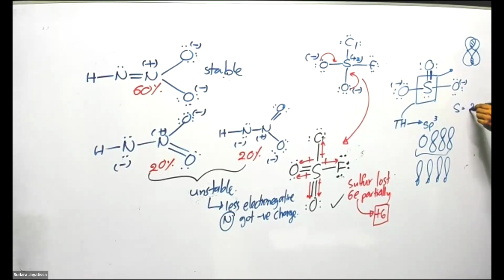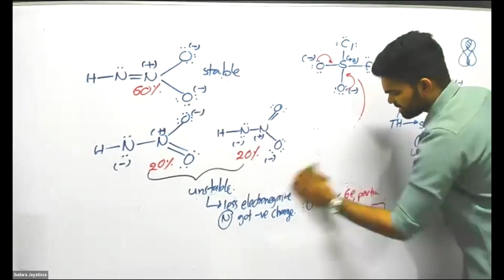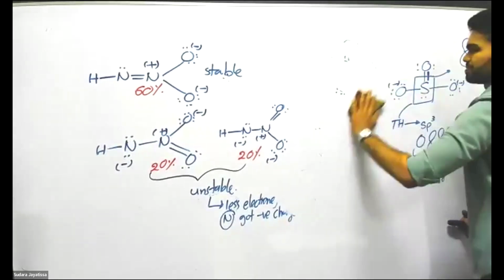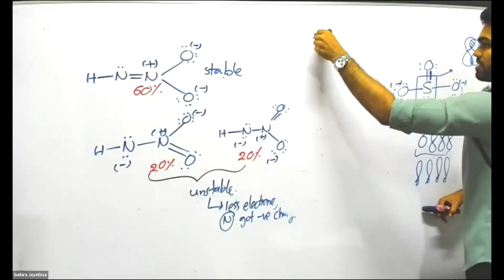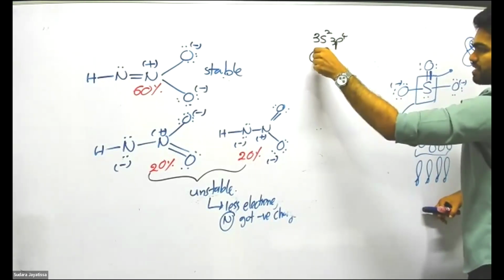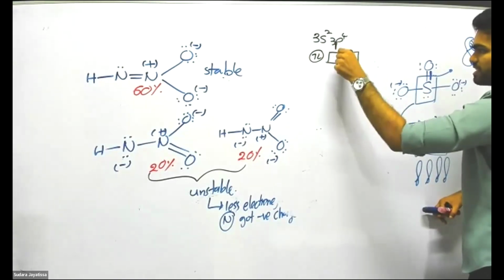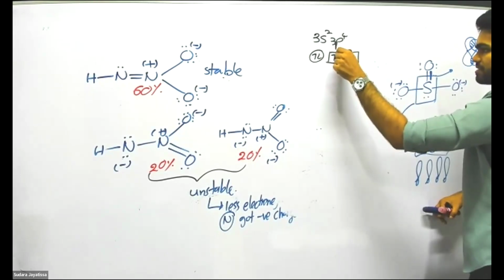Sulfur electronic configuration is 3s2, 3p4. Can you see that? That means you have electrons like this. This is paired.